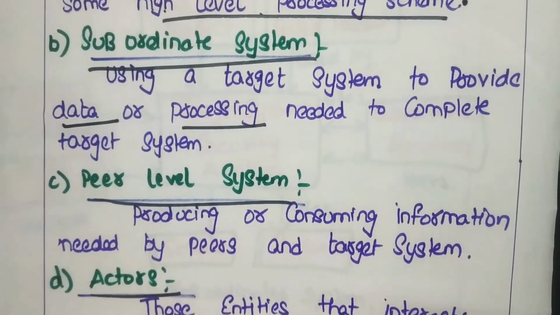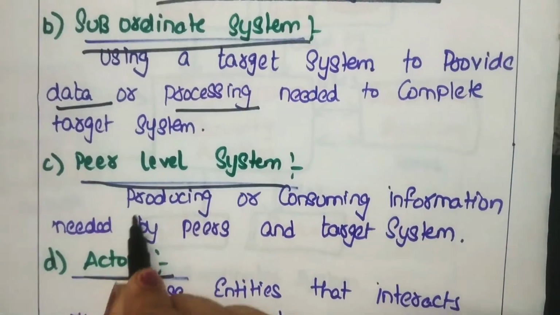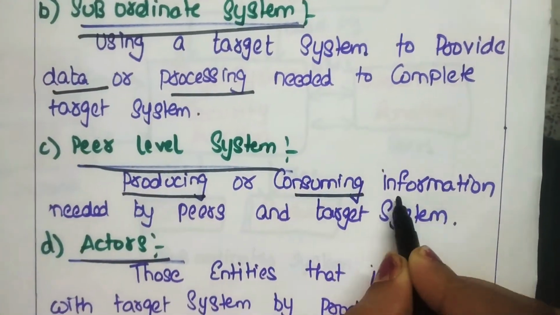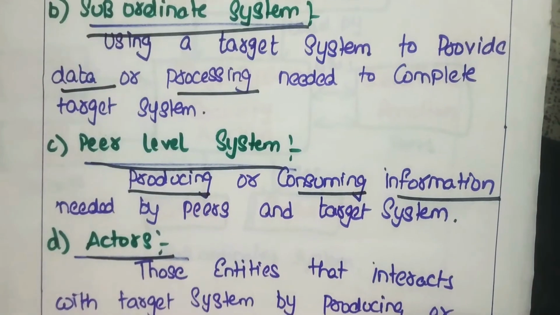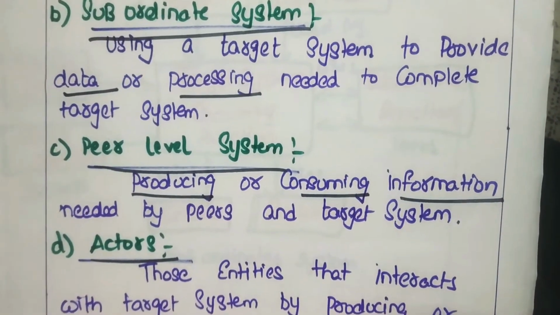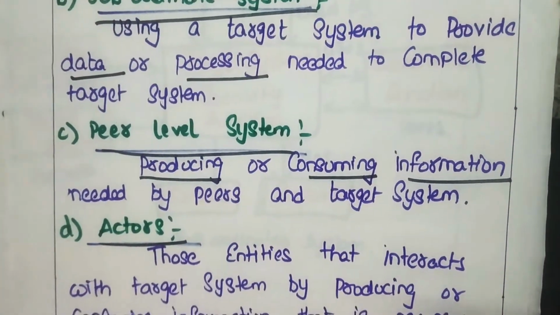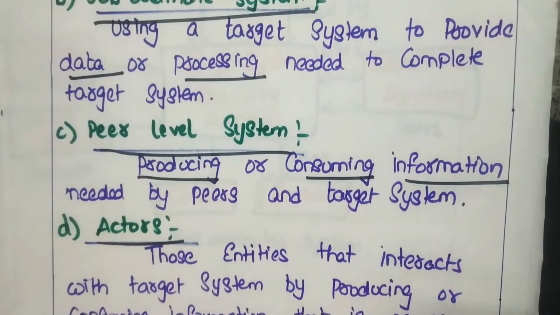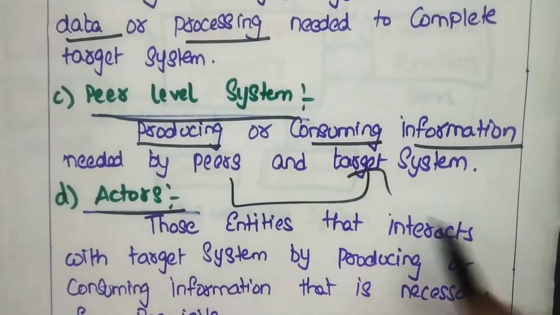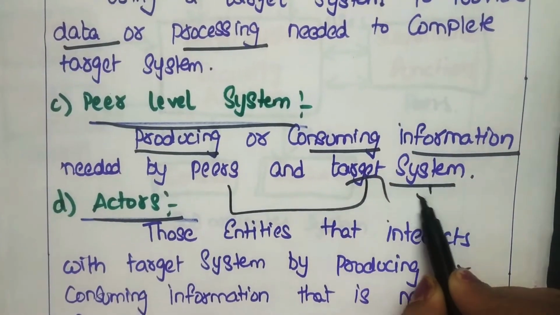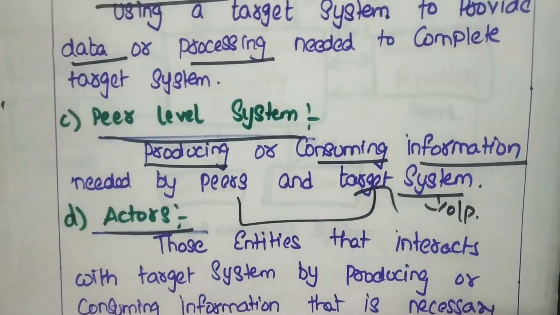The pair level system means, as clearly mentioned, producing or consuming the information. So the pair level system should know the producers, the producer of the app, and the consuming information. All these can be gathered by the pair level system and finally reach the target system. As I told you, the target system is nothing but the output.